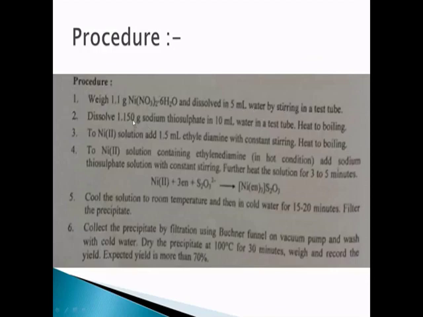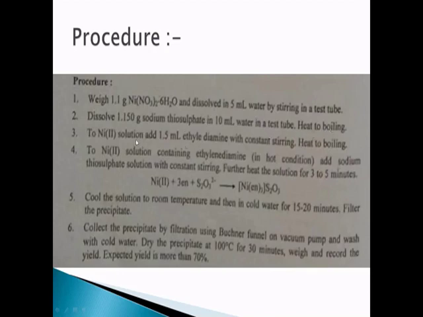Now, in another test tube, take 1.150 grams of sodium thiosulfate and dissolve this compound in 10 ml of water. Now, heat this solution, that is, you have to heat the sodium thiosulfate solution up to boiling. So you have to make it hot.